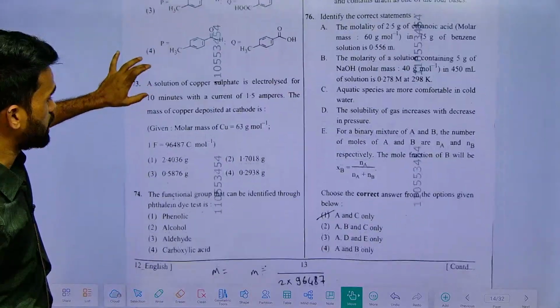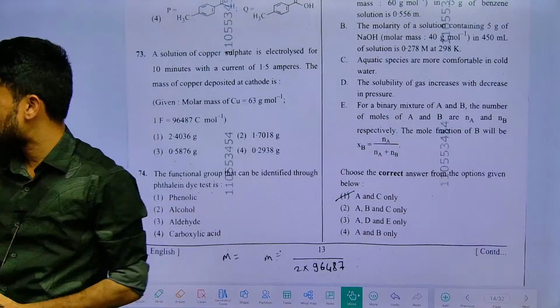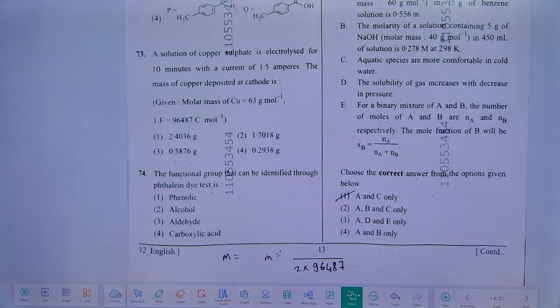That's it. Next, just try this electrochemistry question, everyone, and I will be looking into it in the comment box.